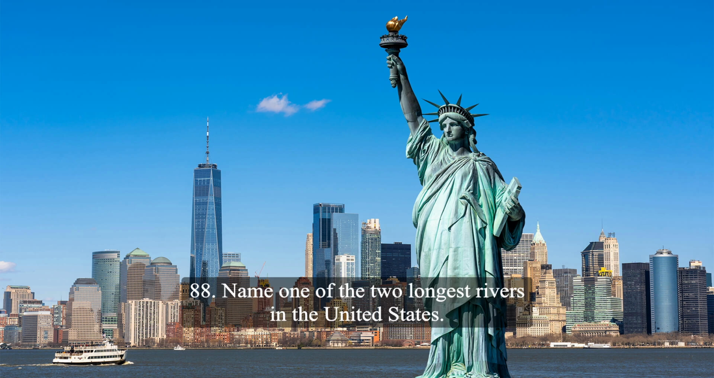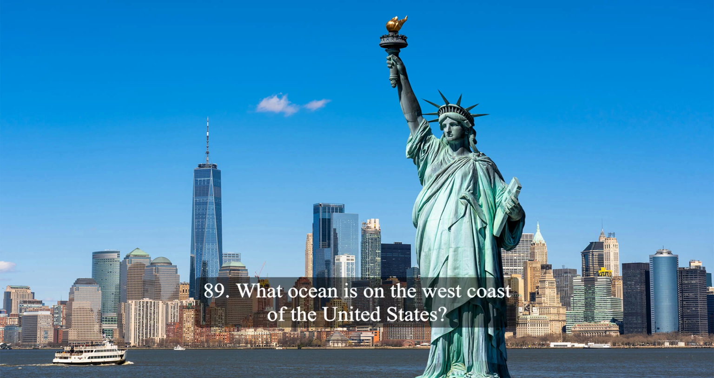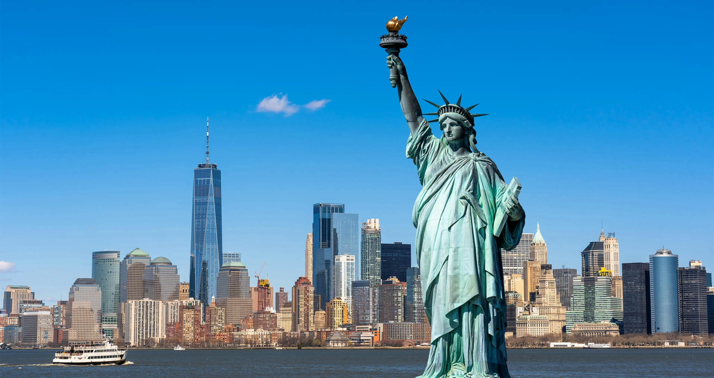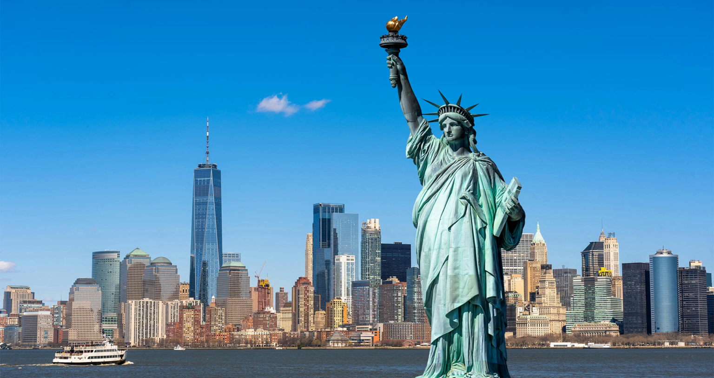88. Name one of the 2 longest rivers in the United States. Mississippi River. 89. What ocean is on the west coast of the United States? Pacific Ocean. 90. What ocean is on the east coast of the United States? Atlantic Ocean. 91. Name one U.S. territory. Puerto Rico.